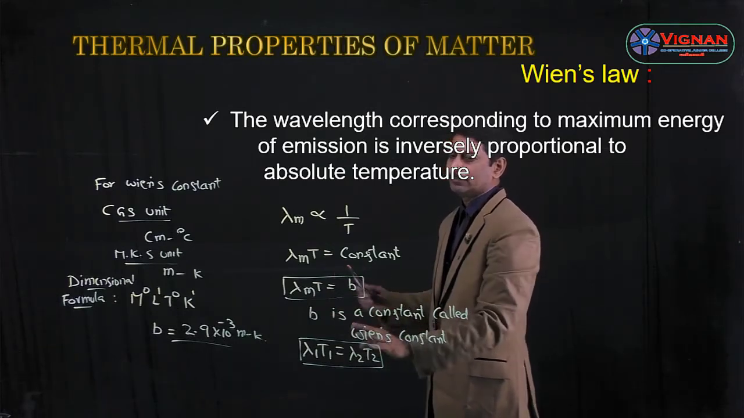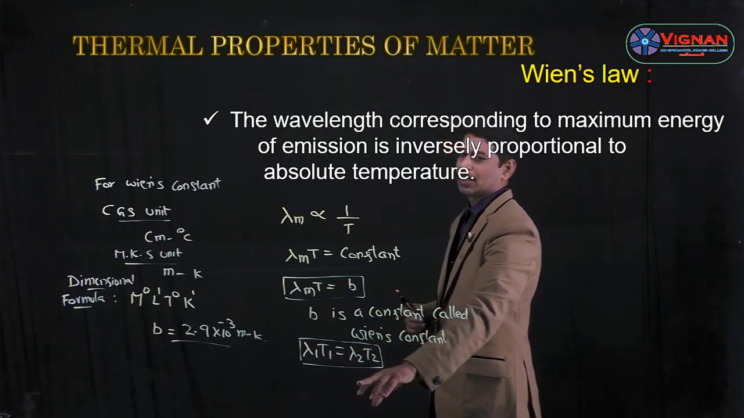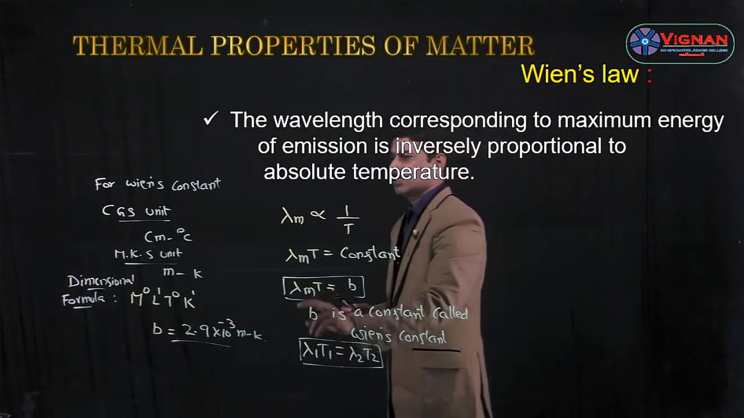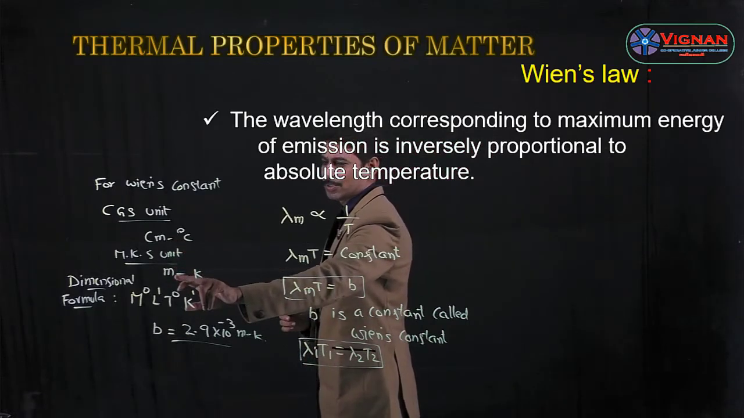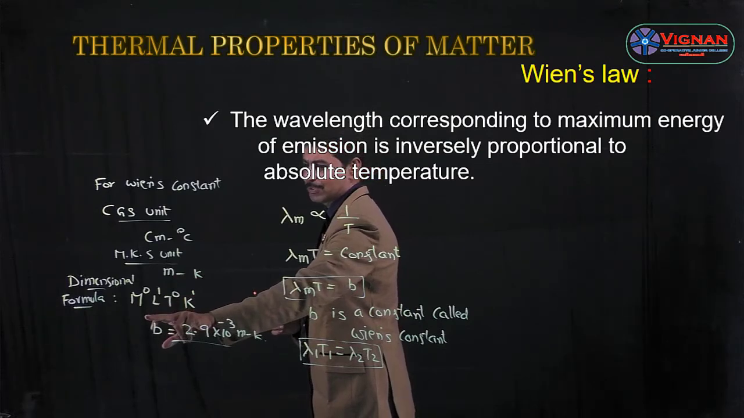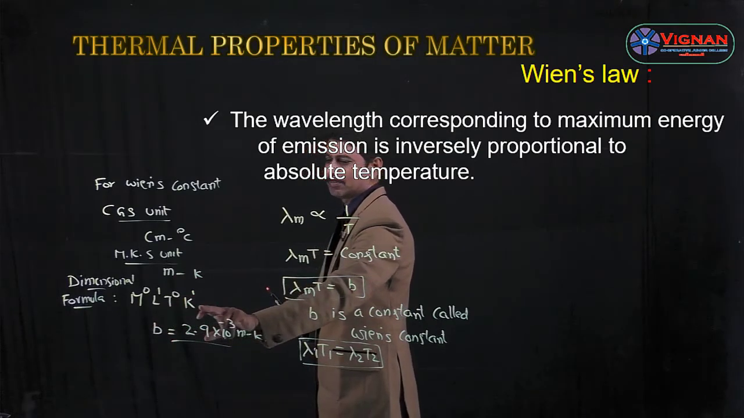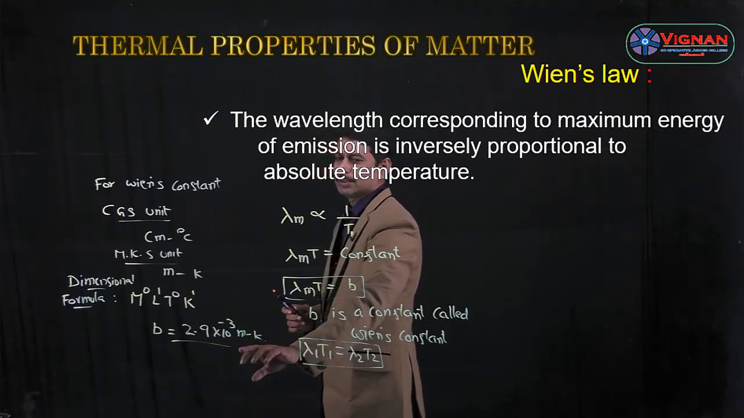And if there are two different cases, then we can write Wien's law as lambda 1 T1 is equal to lambda 2 T2. So the CGS unit of Wien's constant is centimeter degree centigrade, whereas the MKS unit is meter Kelvin, and the dimension formula for Wien's constant is M power 0, L power 1, T power 0 and K power 1, whereas the value of B is 2.9 into 10 power minus 3 meter Kelvin.